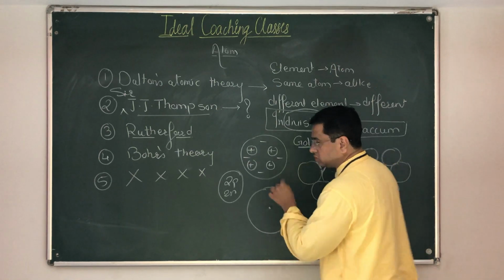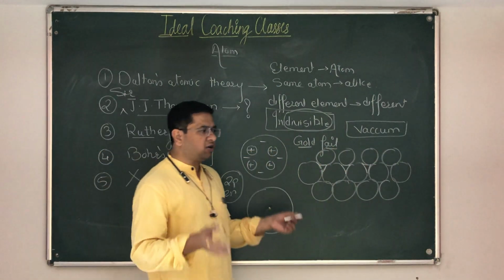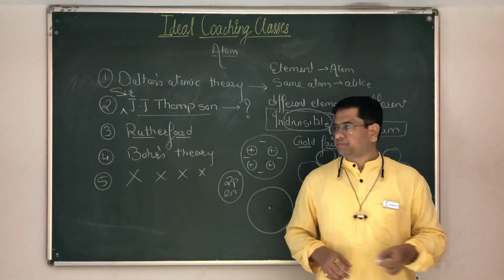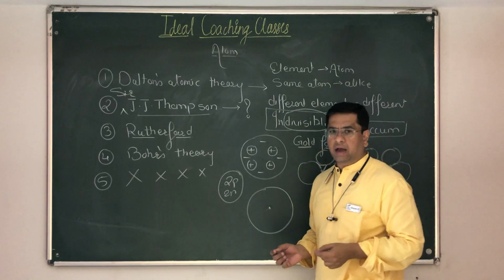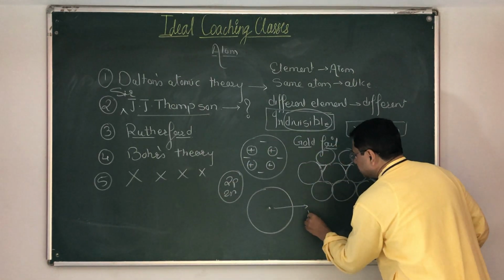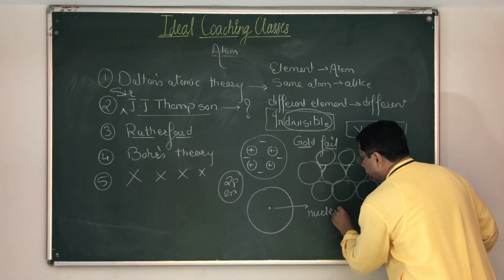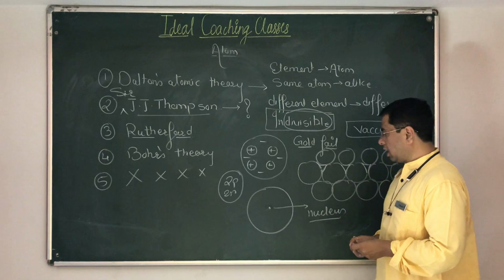This is the atom, suppose. Spherical, again spherical in shape. But the majority of the atom is vacuum. Fine. At the center of the atom, there exists something we call a nucleus. The word nucleus was given by Ernest Rutherford.